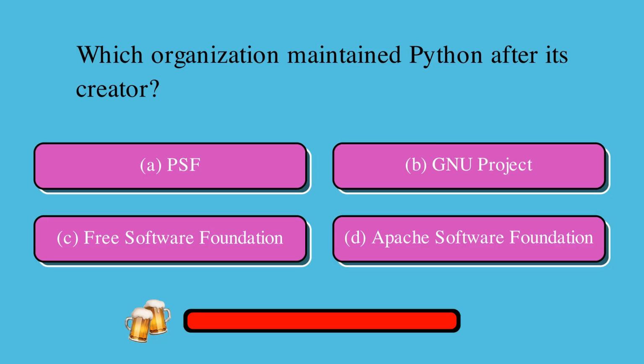Which organization maintained Python after its creator? Is it A, PSF, B, GNU Project, C, Free Software Foundation, or D, Apache Software Foundation? The correct answer is PSF.